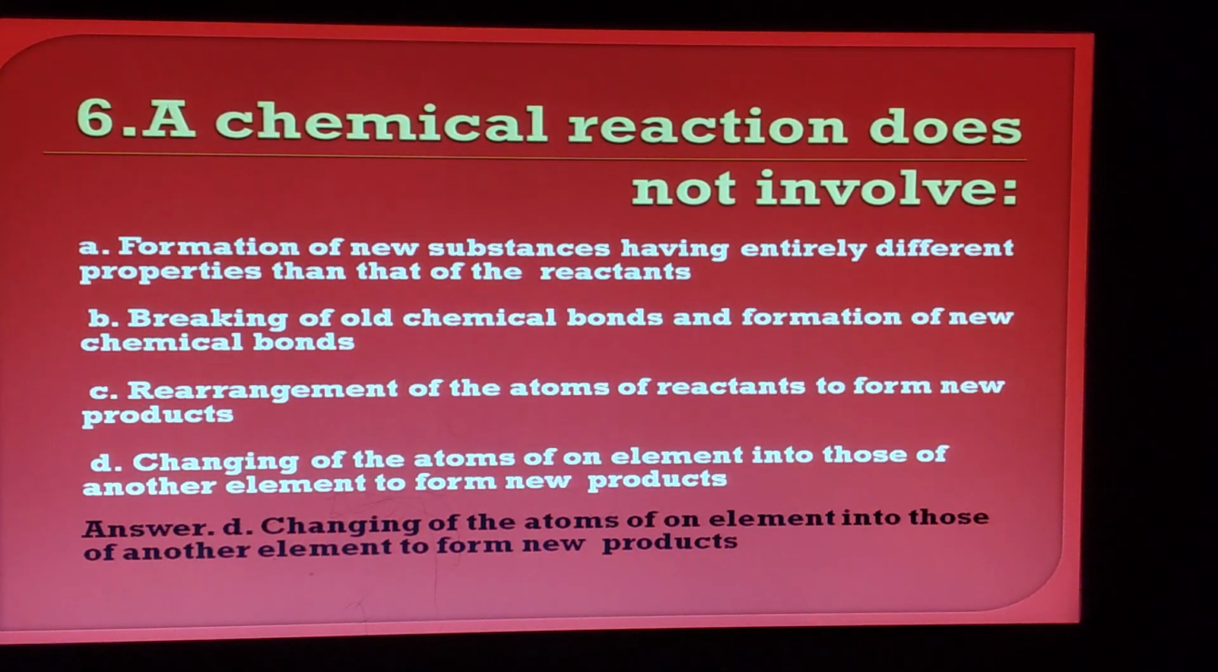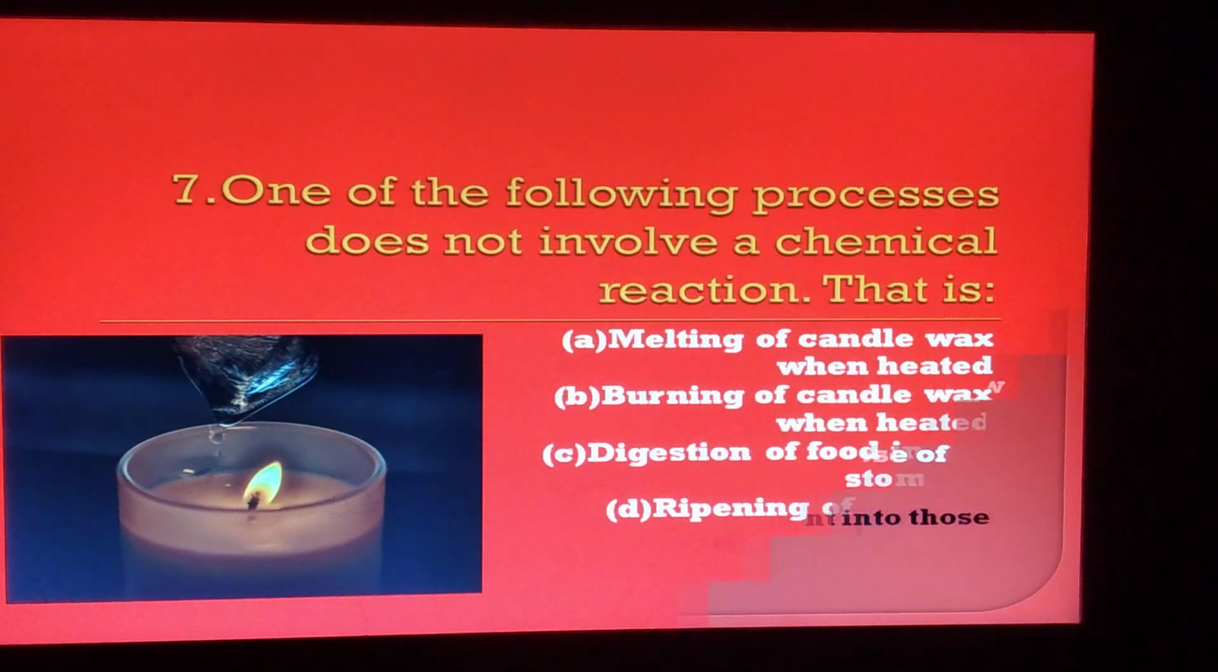A chemical reaction does not involve formation of new substances having entirely different properties than that of the reactants, breaking of old chemical bonds and formation of new chemical bonds, rearrangement of the atoms of reactants to form new products, and changing of the atoms of an element into those of another element to form new products. The correct answer is D.